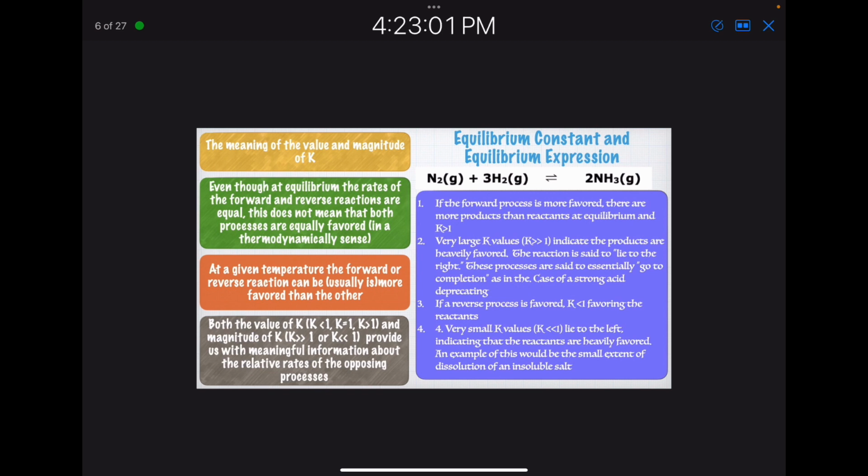For very large K values, we indicate that the products are heavily favored. The reaction is said to lie to the right, and these processes are said to essentially go to completion, as in the case of a strong acid deprotonating. Sorry, it's a typo. If a reverse process is favored, then K is less than 1, favoring the reactants. A very small K value lies to the left, indicating that the reactants are heavily favored. An example of this would be the dissolution of an insoluble salt.